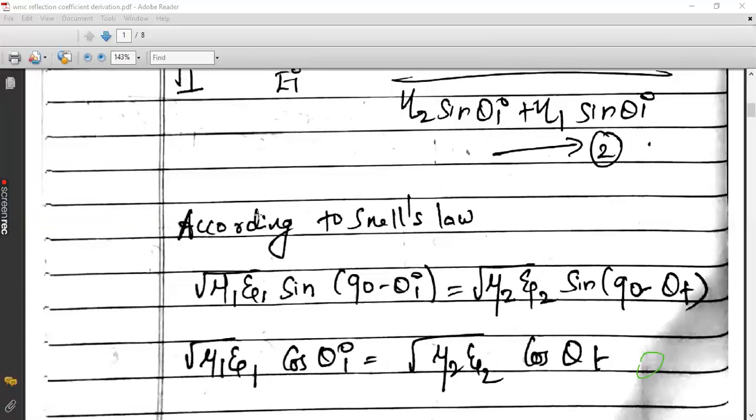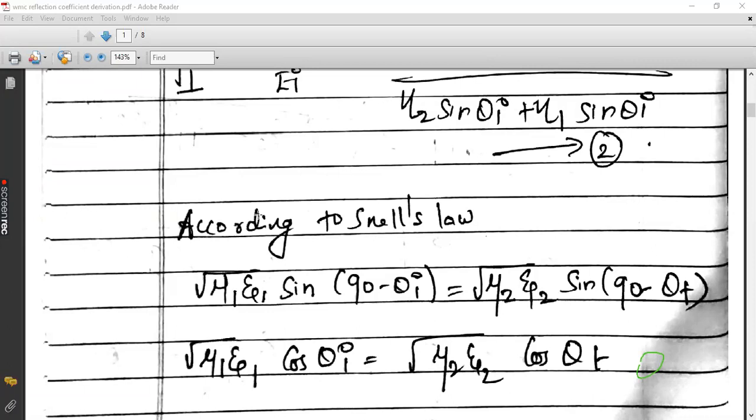So this is another way of expressing Snell's law in terms of theta i, theta t, permeability and permittivity. Okay, so root of mu1 epsilon 1. What is mu1? Permeability of first medium. Epsilon 1 is permittivity of first medium. Mu2 is permeability of second medium. Epsilon 2 is permittivity of second medium. Theta t is the angle of transmission. Theta i is the angle of incidence. Parallelly, you write sine of 90 minus theta t is cos theta t.